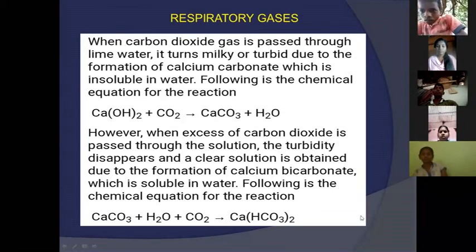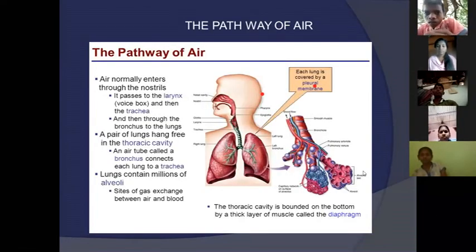Next slide button, sir. Can you move to the next slide, sir?